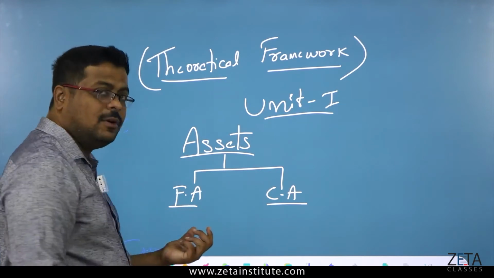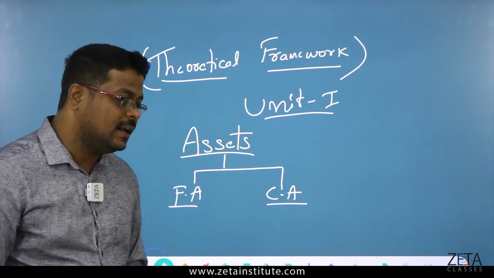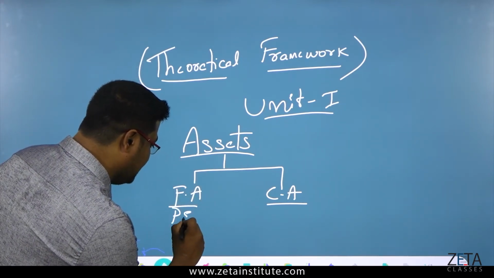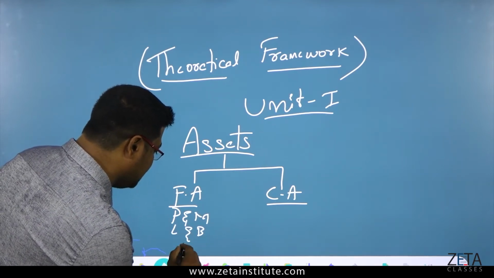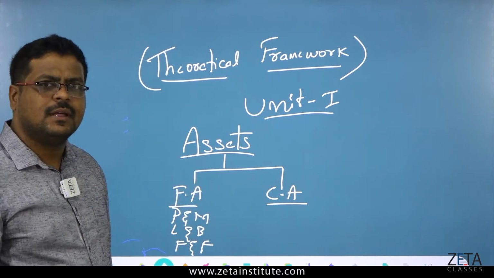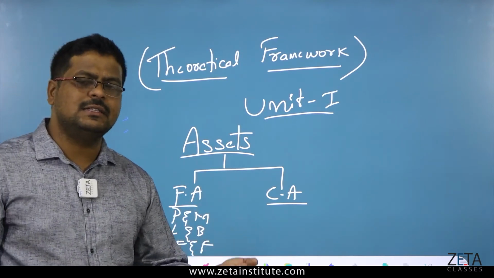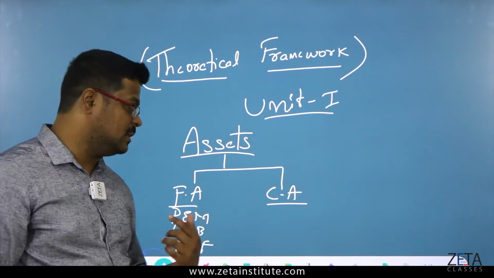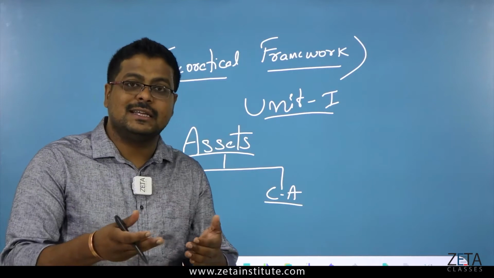Now, what are fixed assets and what are current assets? Fixed assets are, for example, I'll give 2-3 examples and you will understand: plant and machinery, land and building, furniture and fixtures. There are many things. Even tangible and intangible are there. Intangible is like copyright, patent, goodwill, all these things. Current assets are the assets which keep running over.